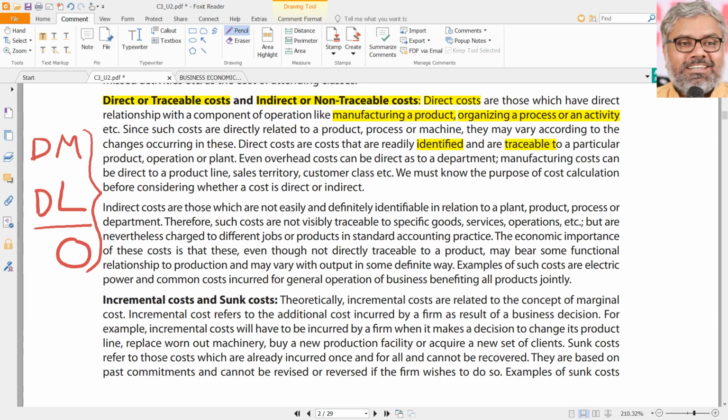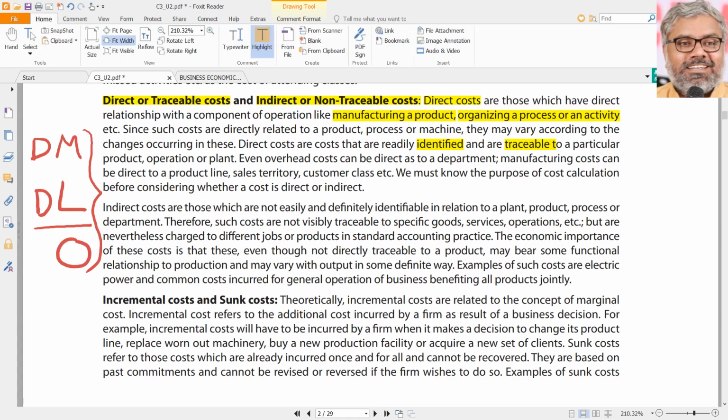Like for example, you take a software company. What material cost they will have? Negligible. Bank. What material cost they will have? Negligible, because of the service sector. But what will be the major cost for them? Labor and overheads, which are their staff. So, irrespective of the nature of the organization, any organization will have material, labor and overhead costs for sure.